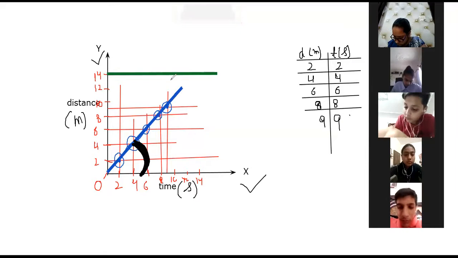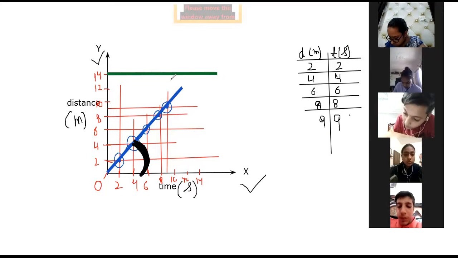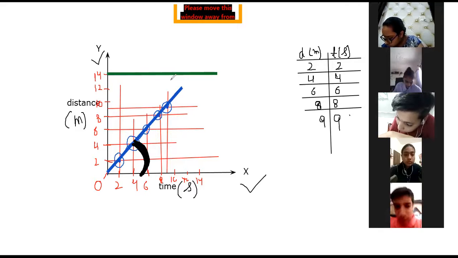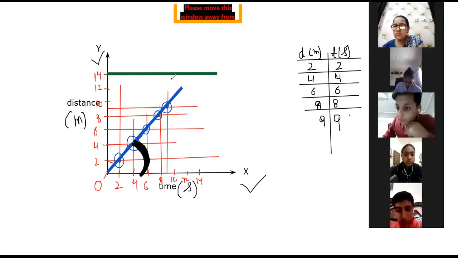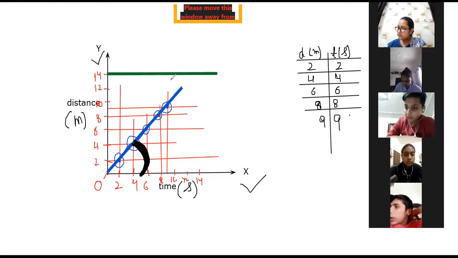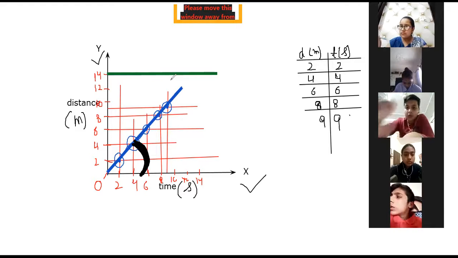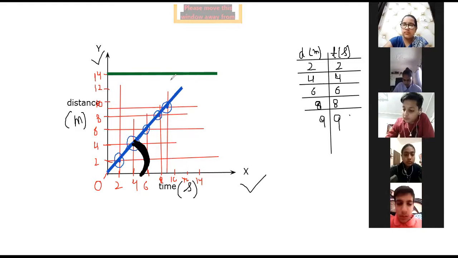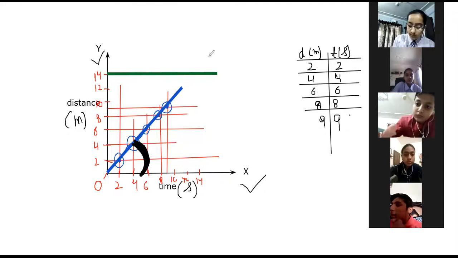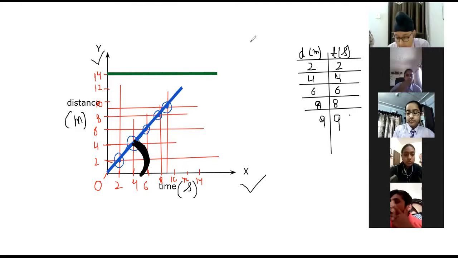In the distance time graph for the state of rest, we get a straight line parallel to time axis. Is this point clear? Okay.